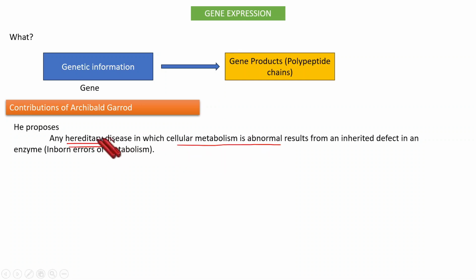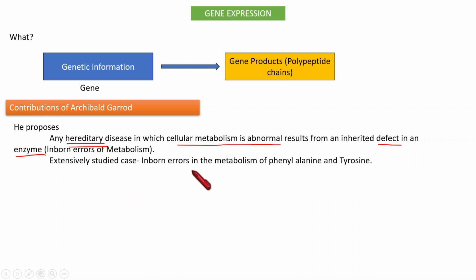As this is because of abnormal cellular metabolism, the main reason will be a defective enzyme. A defective enzyme causes defective metabolism, and that ultimately results in a hereditary disease.